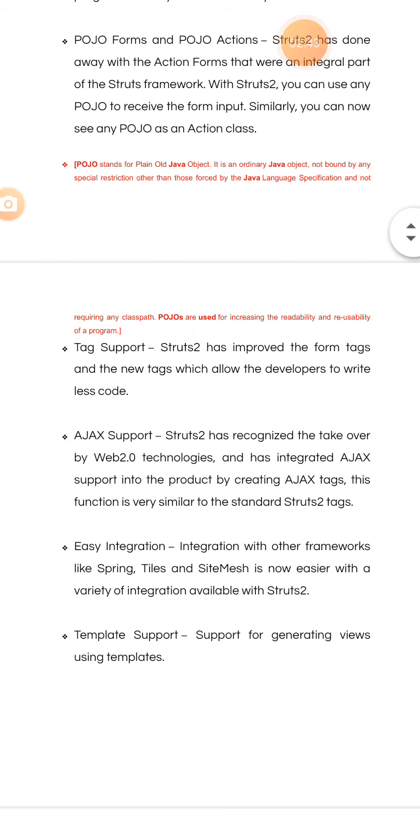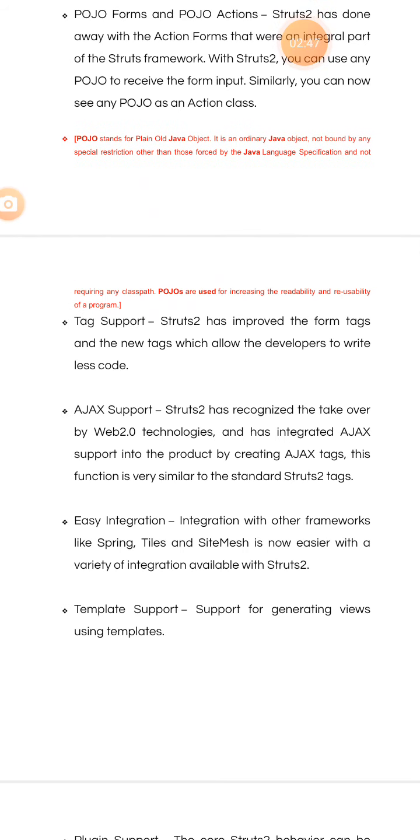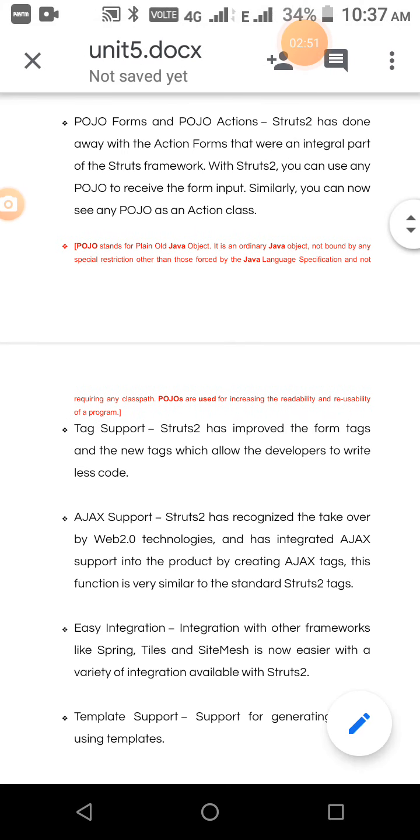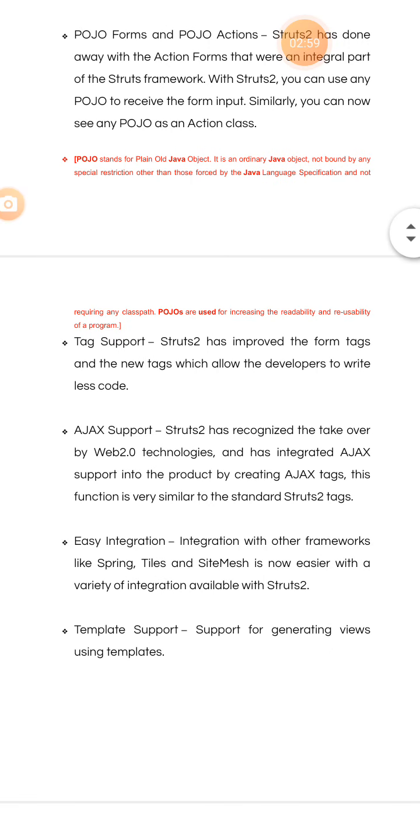And one more thing, they are used for increasing the readability and the reusability of the program. So POJO is a plain old Java object. It is used for readability and reusability. Okay, and then the main component available here is the action class. And then tag support here.